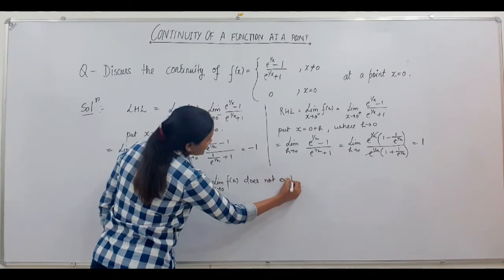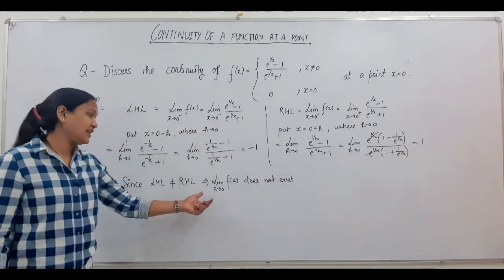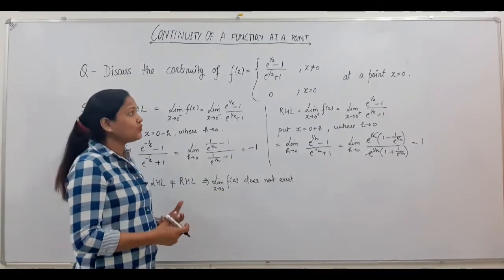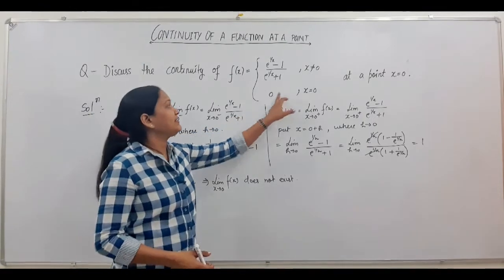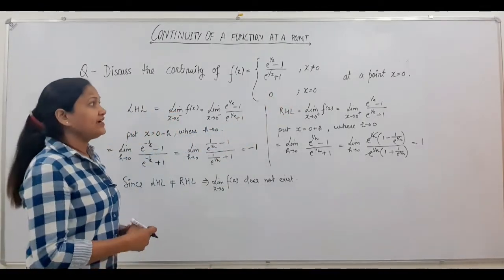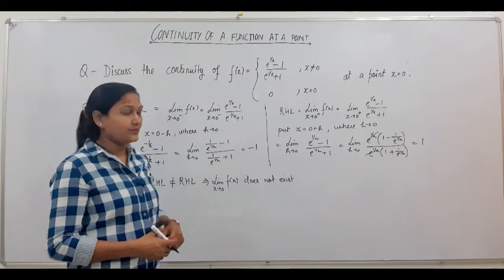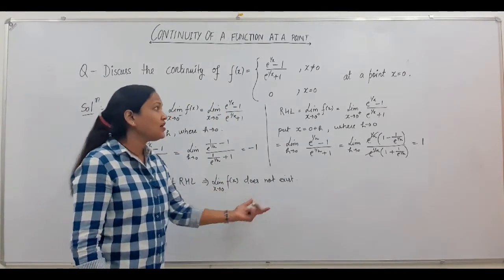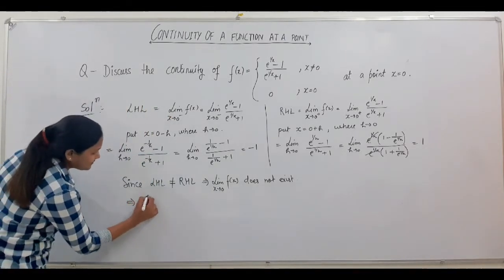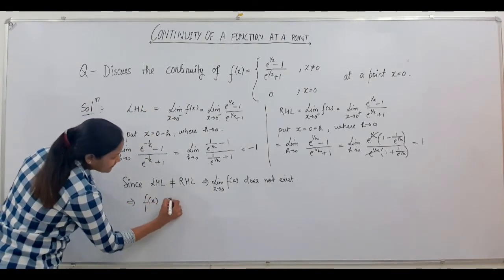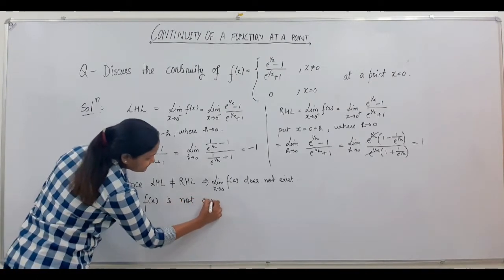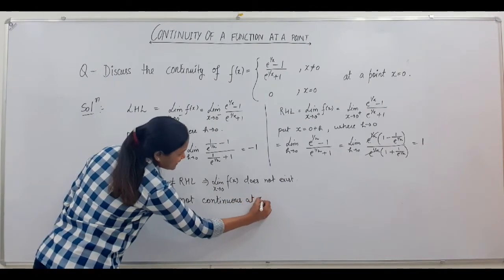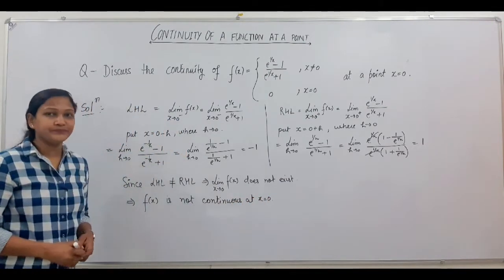And your continuity depends on what? It depends on the limiting value. If your limiting value exists finitely and is equal to the value of the function at that point, then we say that your function is continuous at that point. But here your limiting value as x tends to 0 does not exist. That implies your function f(x) is not continuous at x equals 0.